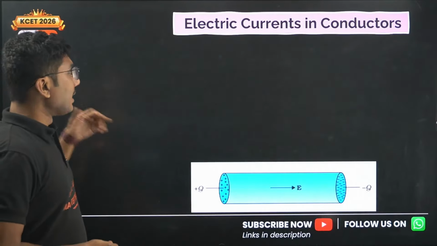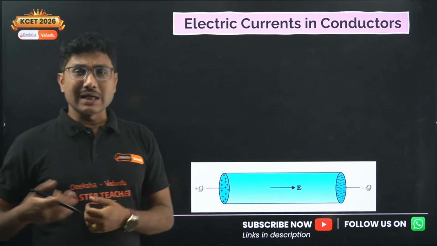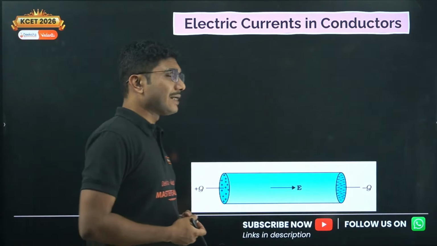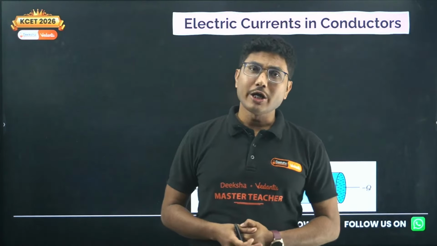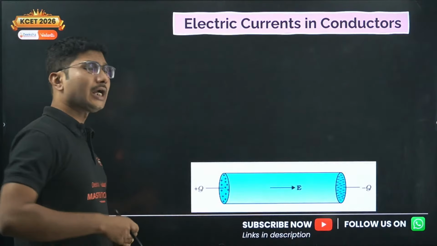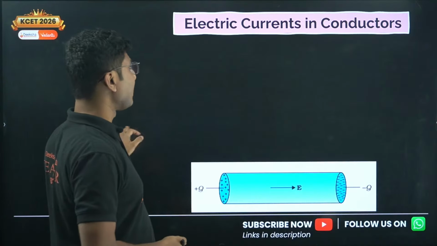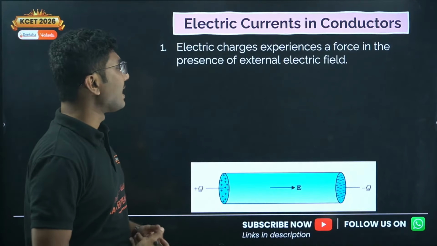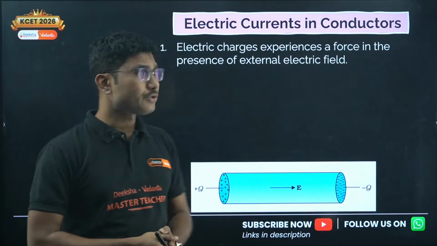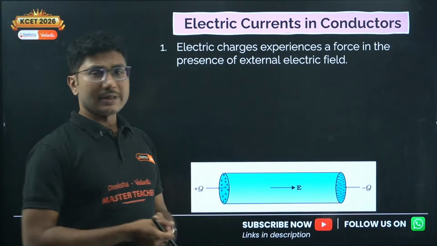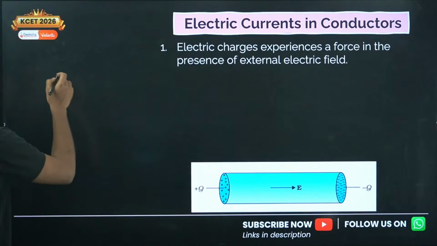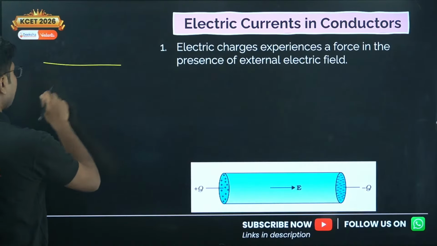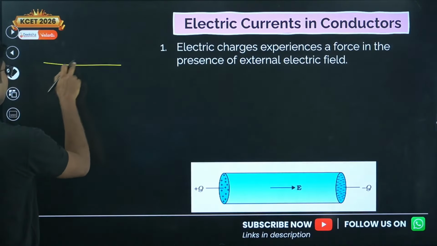Okay. Now electric current in conductors. So what do we need for electric current? We need something called conductors. Conductors are those through which electric current can pass. Now electric charges experience a force in the presence of an external electric field. We already studied that in our first chapter, electric charges and fields.